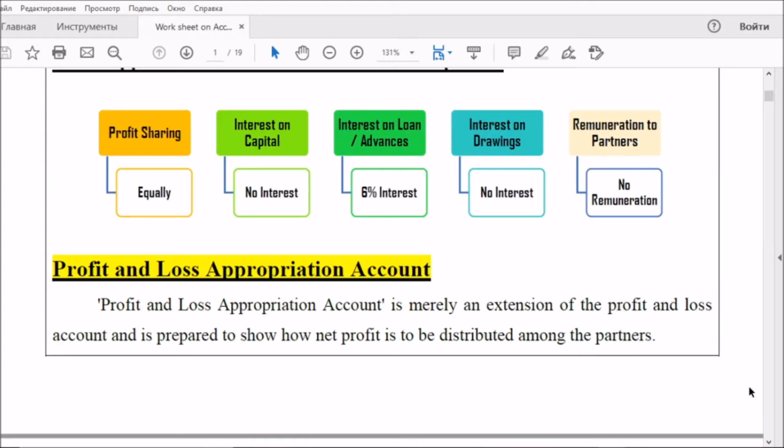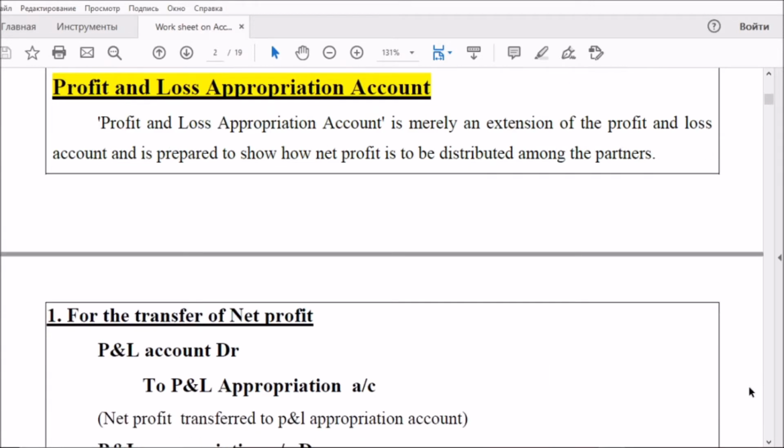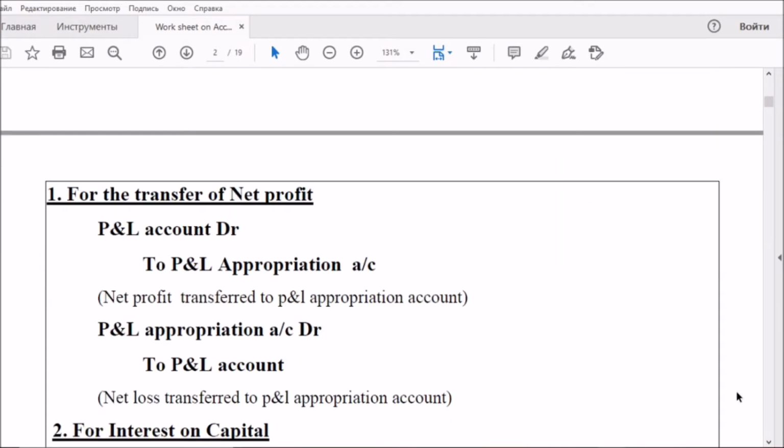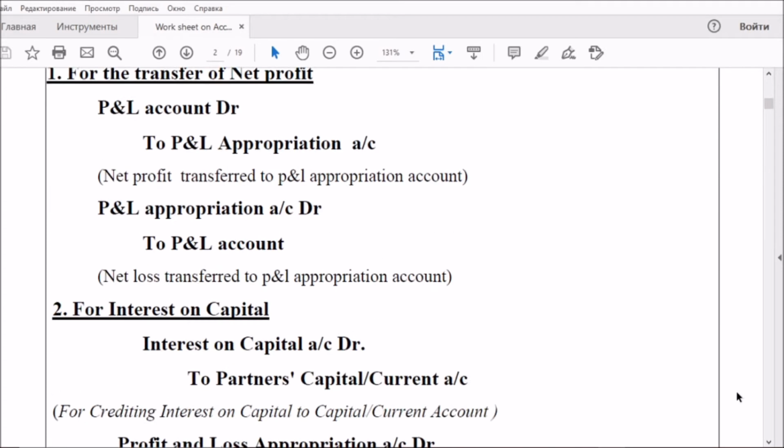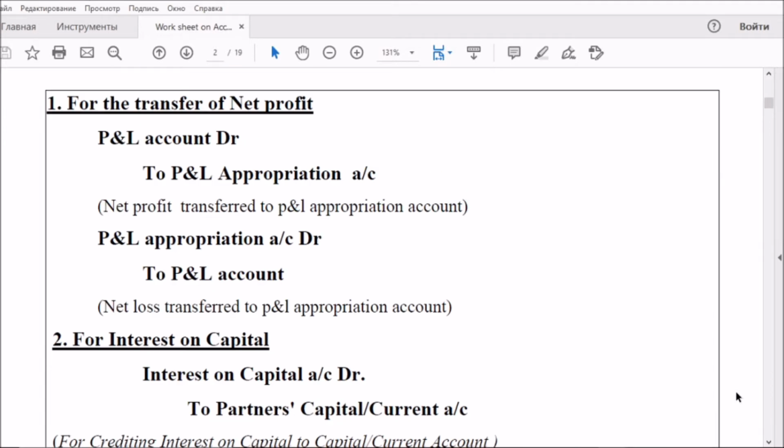You have to remember the profit and loss appropriation account. Many times they ask a 4-mark question from this area. It is a continuation of the profit and loss account, which is prepared for the appropriation or distribution of profit to the partners. It will begin with transferring the net profit to the credit side and net loss to the debit side.